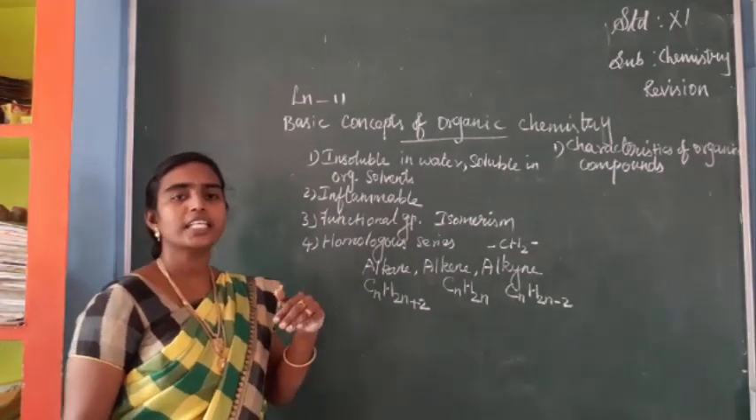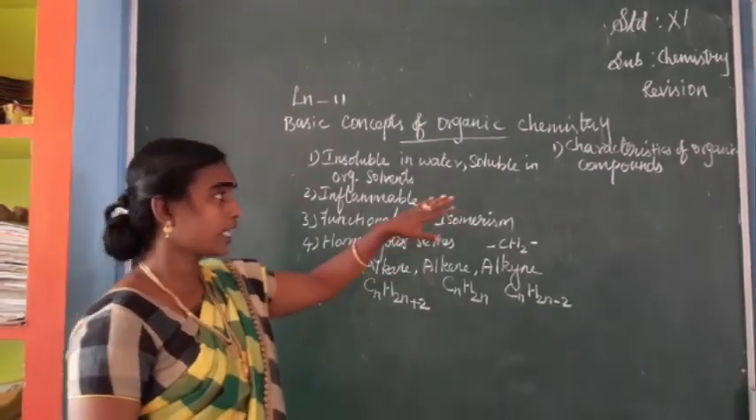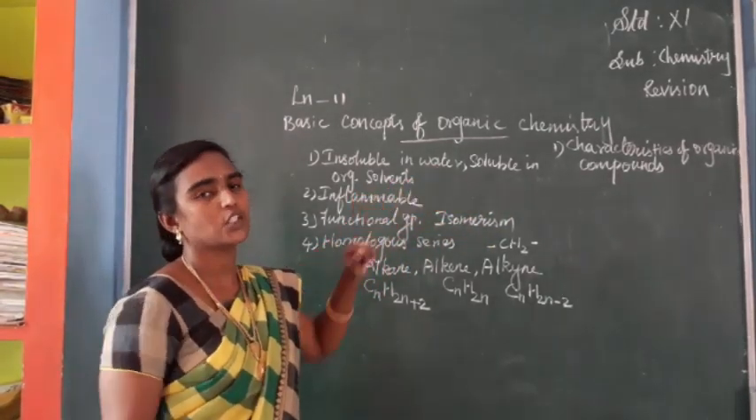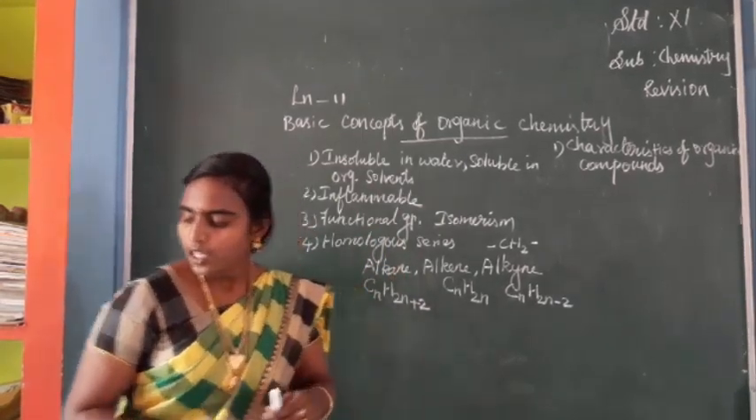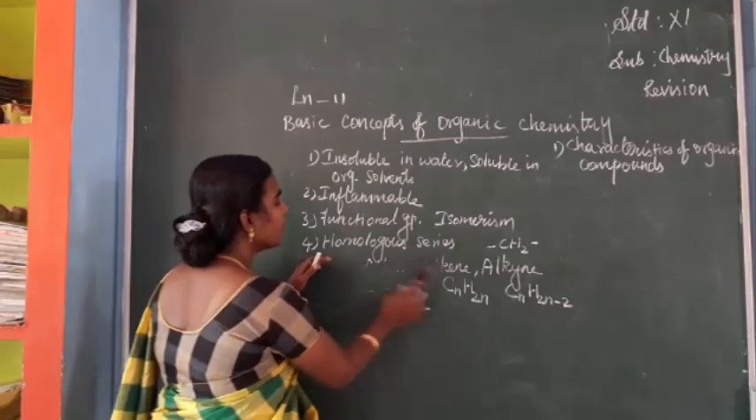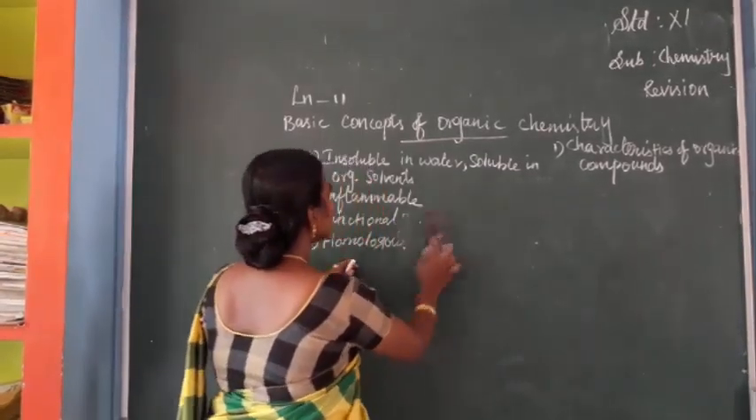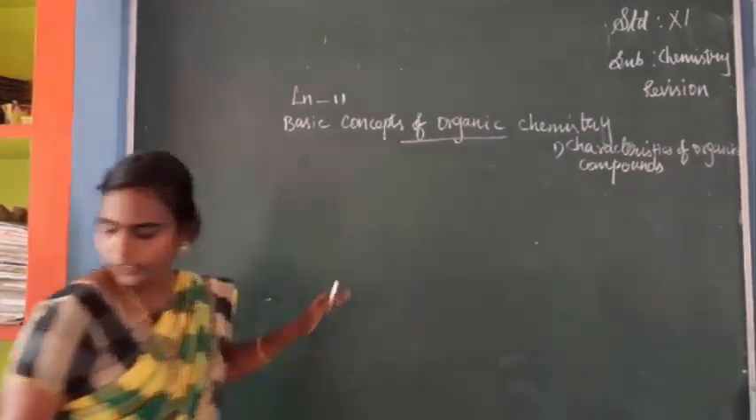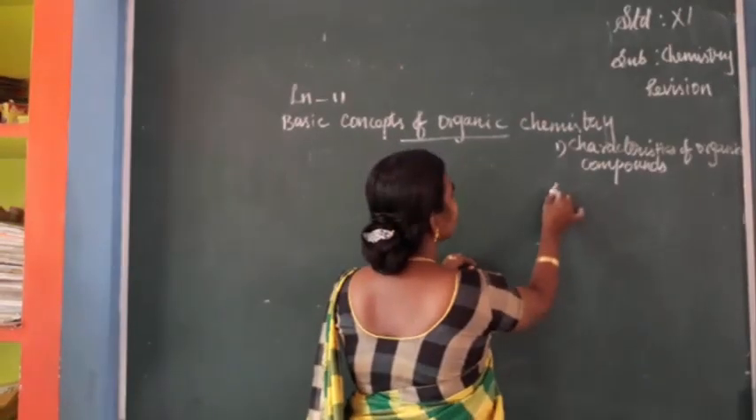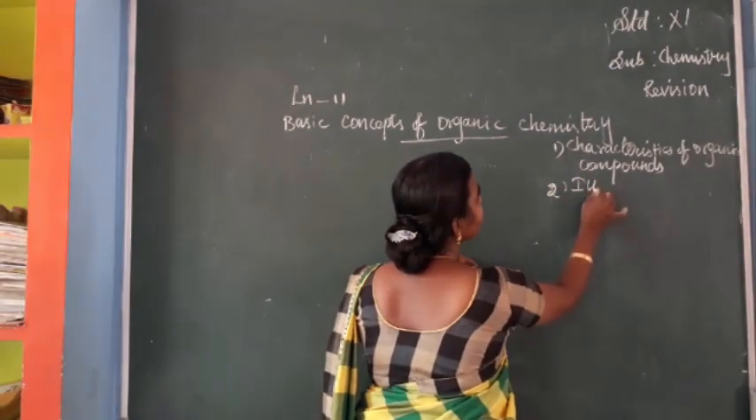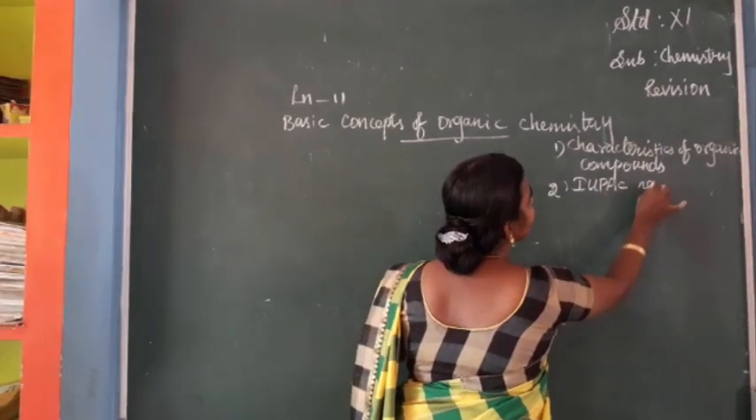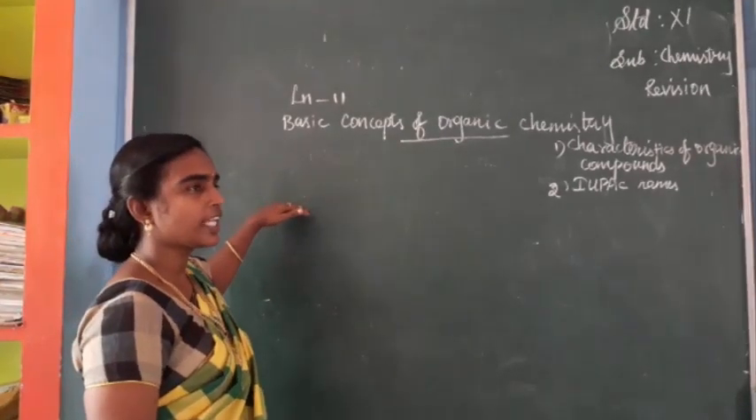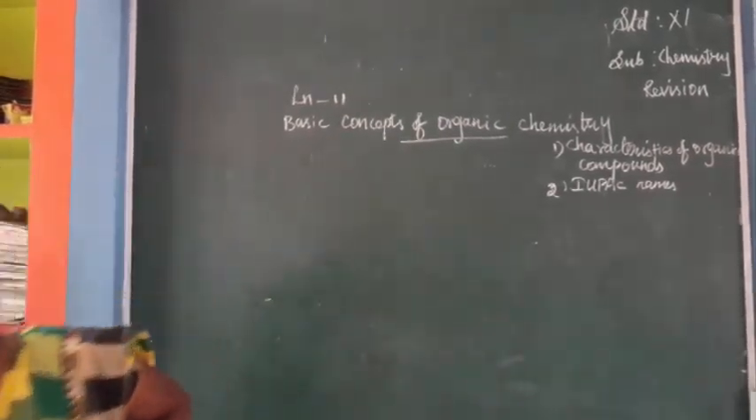Next question, you have to study classification of organic compounds. So, characteristics of organic compounds, homologous series, and next classification of organic compounds. Afterwards, naming of organic compounds is given, isn't it? In naming of organic compounds, you have to study first IUPAC naming of organic compounds. First, I will write the question.